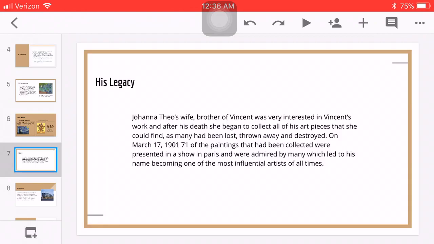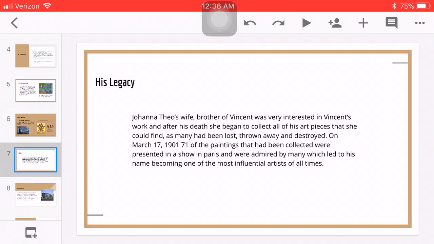His legacy. Although Vincent Van Gogh had a really large legacy, I tried to sum it down, and I started off at the beginning, which starts with Johanna, Theo's wife, which was his sister-in-law. She was very interested and fascinated by Vincent's art style and techniques and his works. And after his death, she began to collect all of his art pieces that she could find.